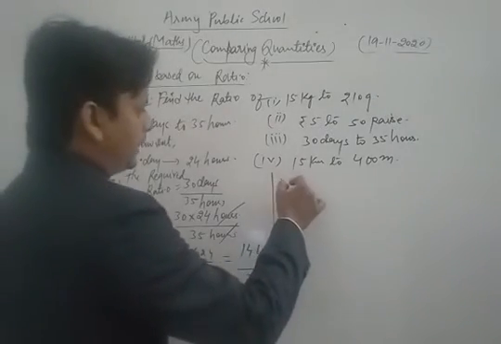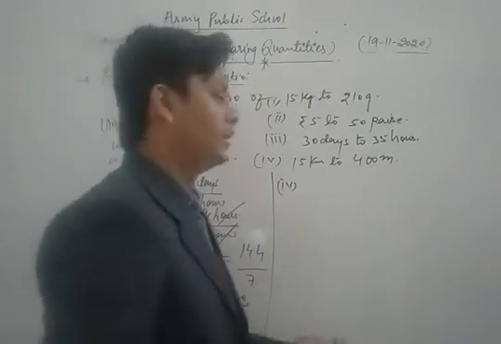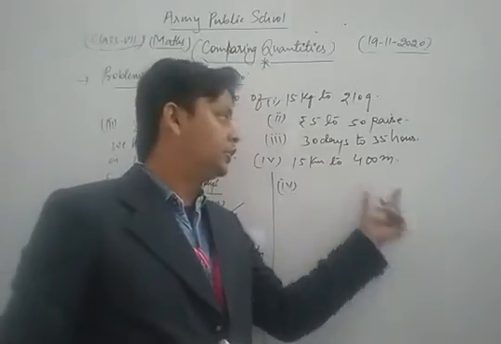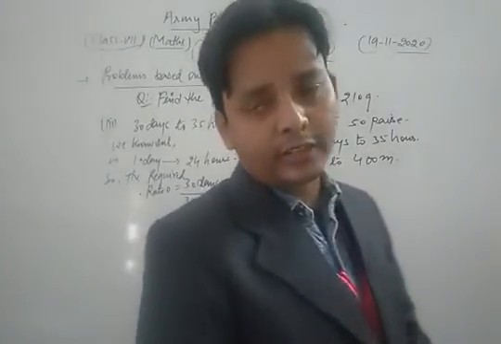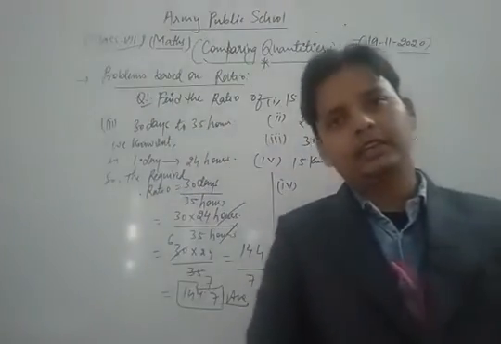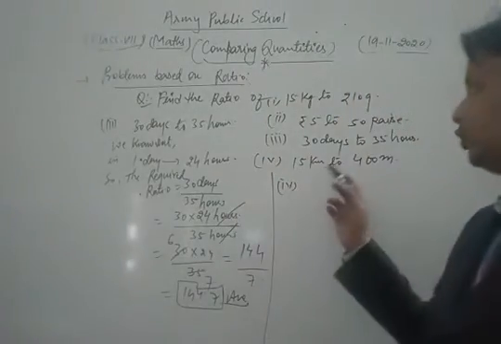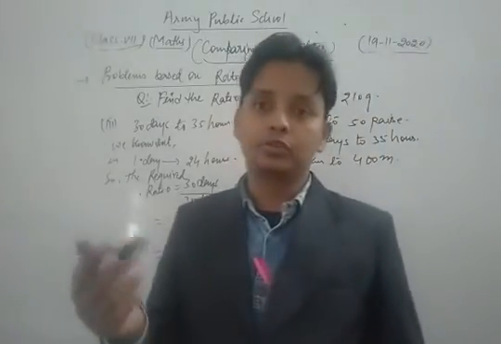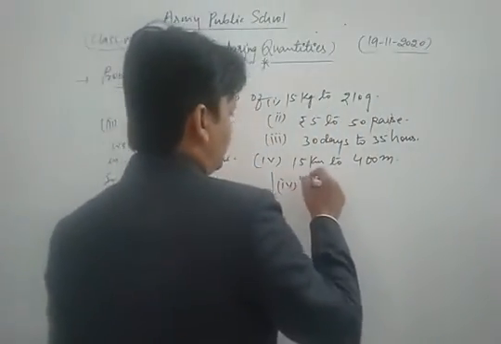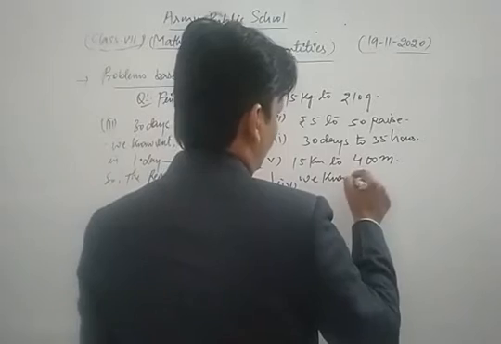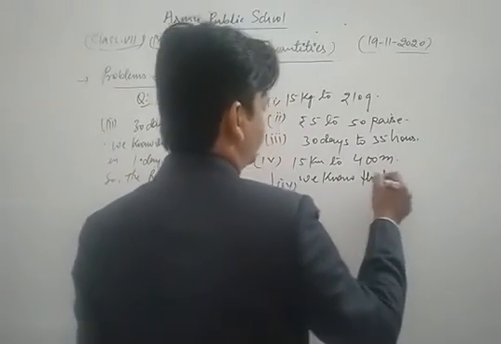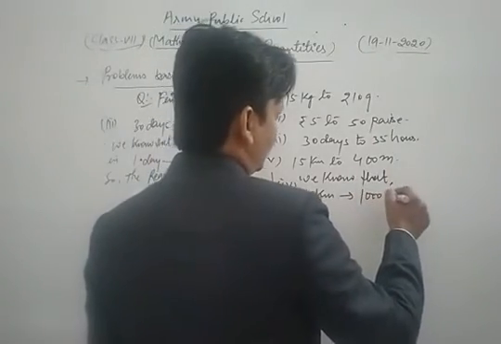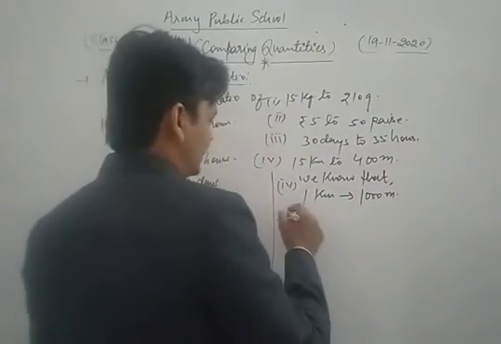Now we take and solve the last part of this question. We find the ratio of 15 kilometer to 400 meter. For that, first we convert the kilometer into meter. After that we find the required ratio. So we know, dear friends, that in 1 kilometer there are 1000 meter.